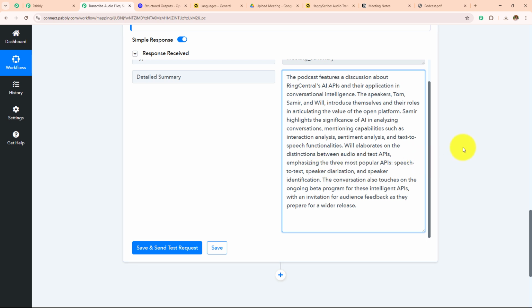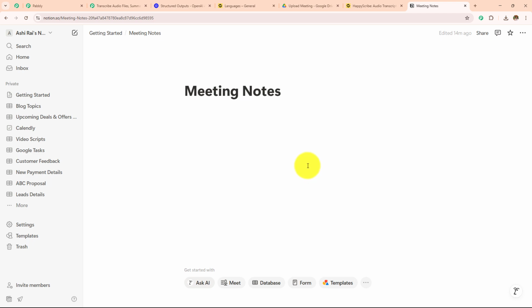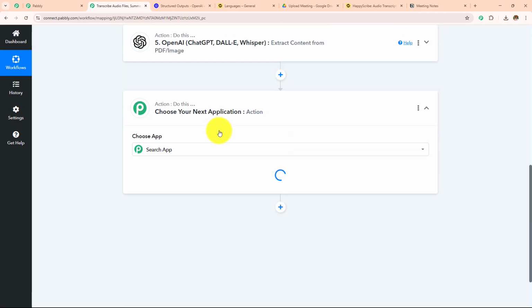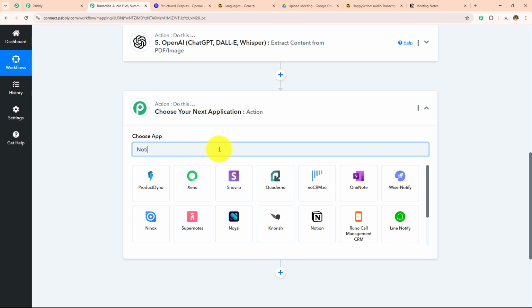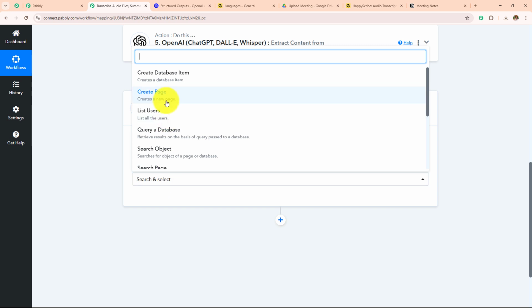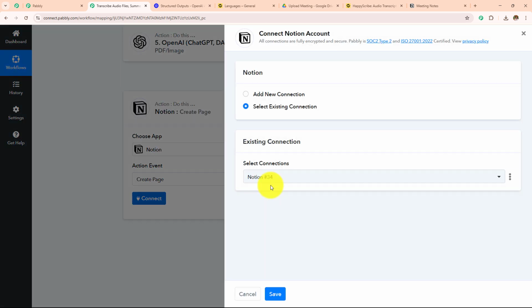transcription for. I want to add this to the page which I've created in my Notion by the name meeting notes. And to do that, I'm going to click on add action step button and then in my action application, I'm going to search for Notion. And then in my action event, I'm going to select it as create page and then click on connect.